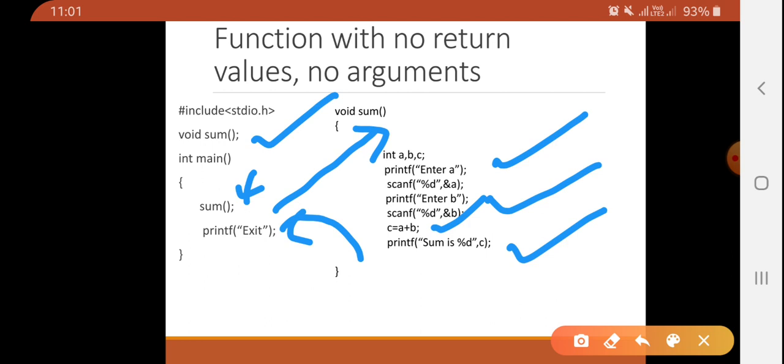So what is the output? Sum is some value, and finally it will print exit. We are not passing any data from the calling function to the called function, and the called function will not return any value to the calling function. Here sum is not returning any value to main.